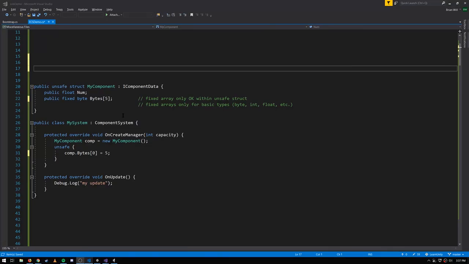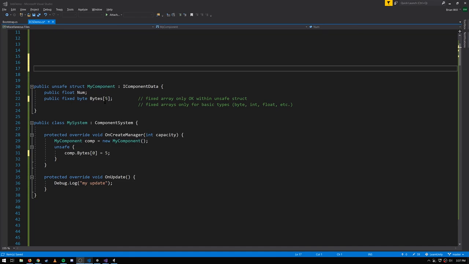As we've said, our component types can't include normal C# arrays, but what we can include are what C# calls fixed arrays, such as here, this struct has a fixed array of bytes of size 5. This is not a reference pointing to some bytes elsewhere in memory. This struct directly stores 5 bytes for this fixed byte array. And there are two restrictions with these fixed arrays. First off, you can only have fixed arrays of the basic types like byte, int, float, double, etc. And secondly, a struct which has a fixed array must be marked as unsafe.